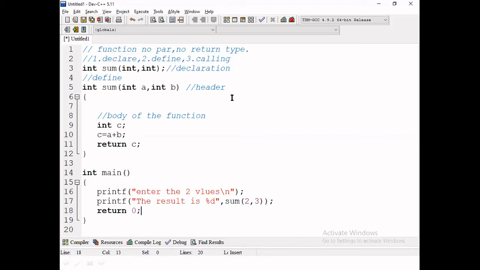This instruction is enough to perform the sum of two values.